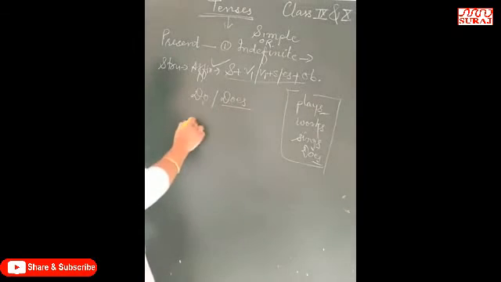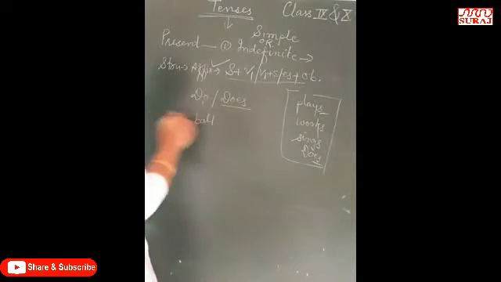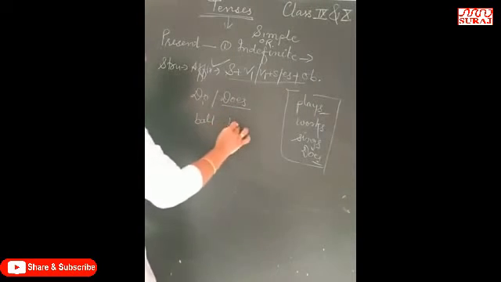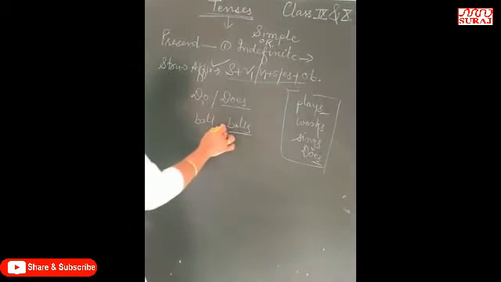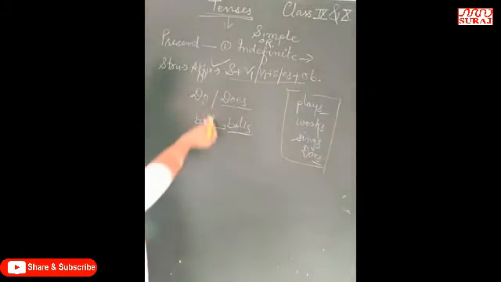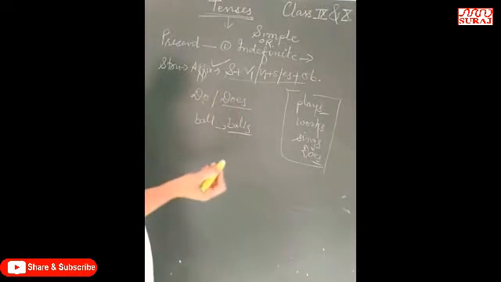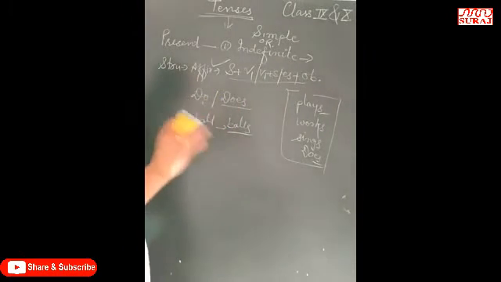If I talk about noun, here is an example, bowl. Bowl is singular, and if I add s, bowls, so it is plural. In a noun, if we add s or es, it becomes plural, but in a verb, if we add s or es, it is the opposite rule, it becomes singular, right?